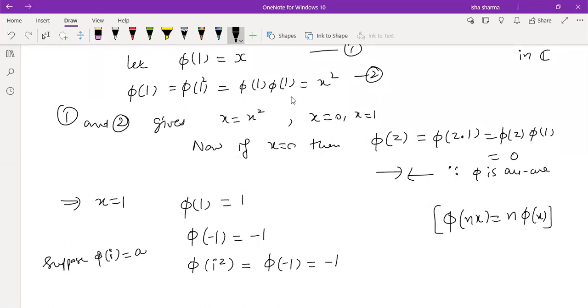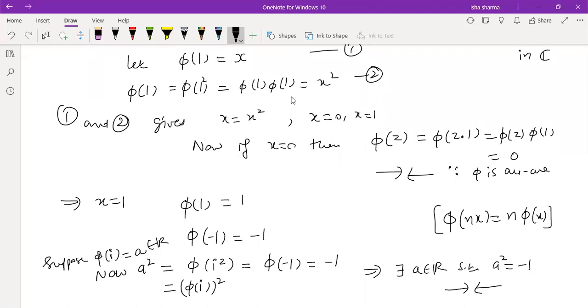Then what is A square? A will be in the reals, because phi is from C to R. Now if you consider A square, this is going to be phi of iota whole square, but then you know the property of homomorphism: the square can come inside. So this is -1. It implies there exists some A in reals such that A square is -1. That is not possible. We know that there is no real number whose square is -1.